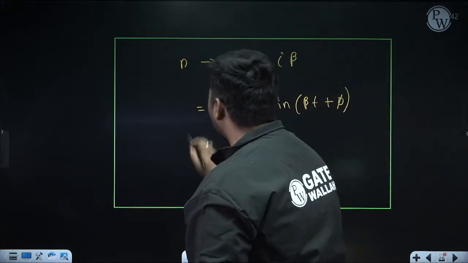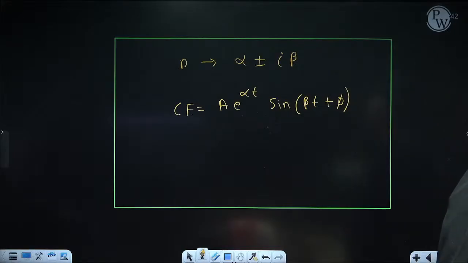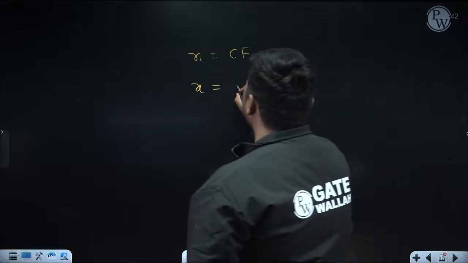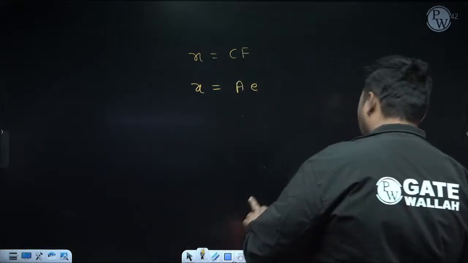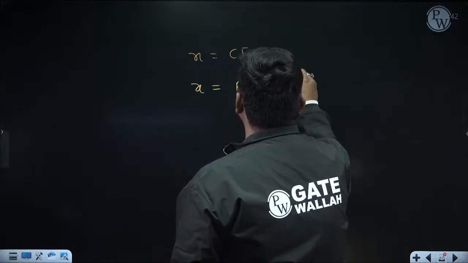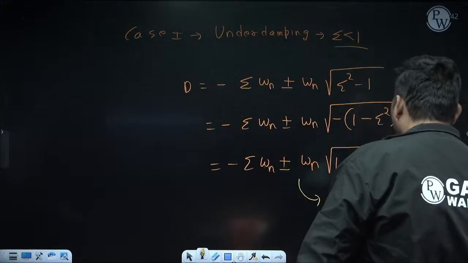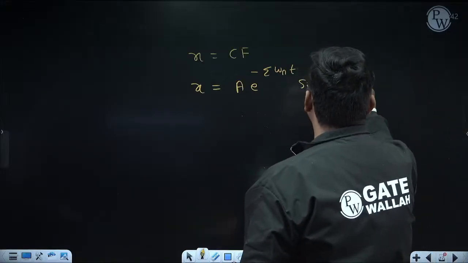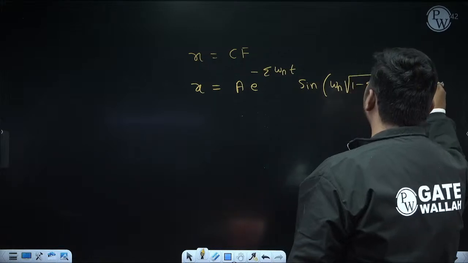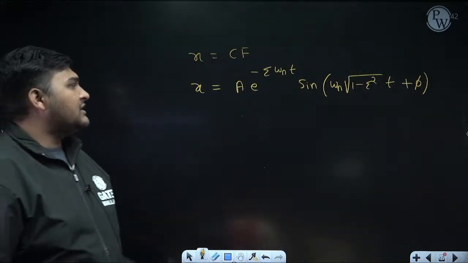It is the way to write the equation of CF. But right now CF is the solution because PI is 0. So the same formula you can use here. It will be like this: A e to the power alpha t, where alpha is minus zeta omega n. So minus zeta omega n t sin beta t, where beta is this part, omega n root over 1 minus zeta square. But how you can remember this equation, I will tell, don't worry. Fine. But this is only valid when zeta is less than 1.